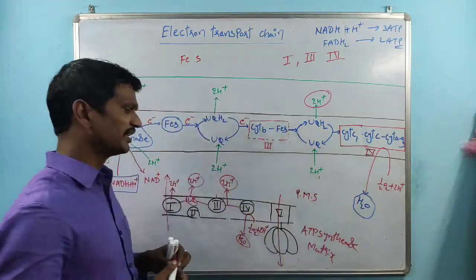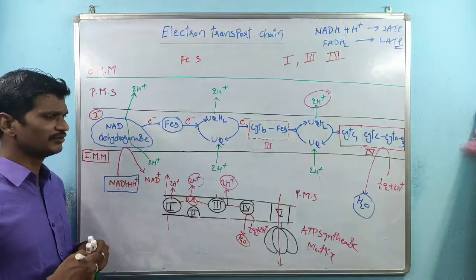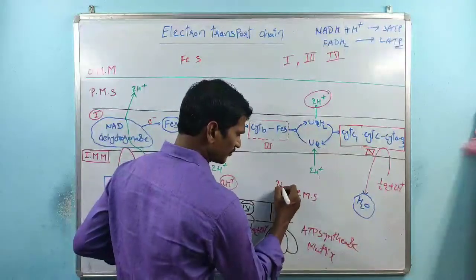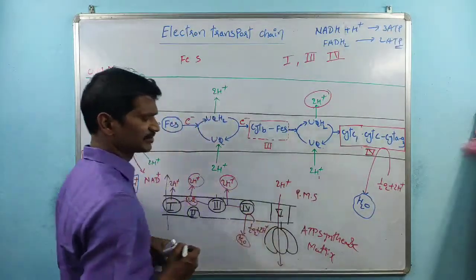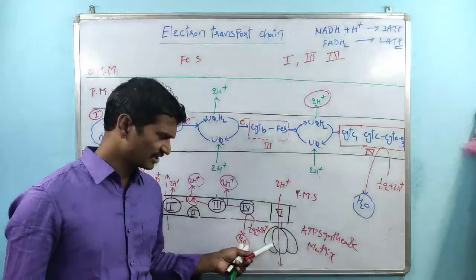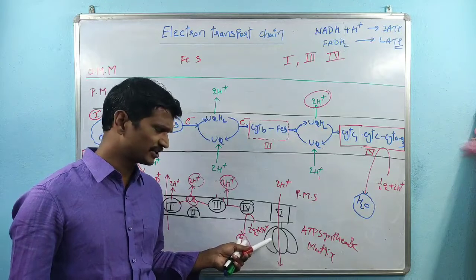ATP synthase enzyme, that enzyme involved in the synthesis of ATP. So here, one ATP synthesis requires 2 H plus ions. So this is the complex 5 involved in the synthesis of ATP.